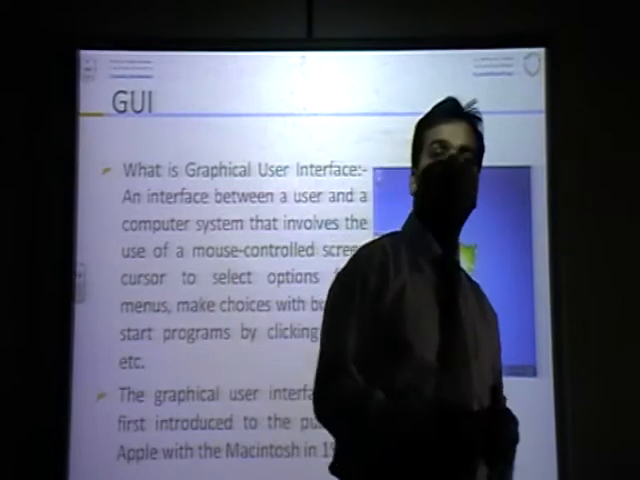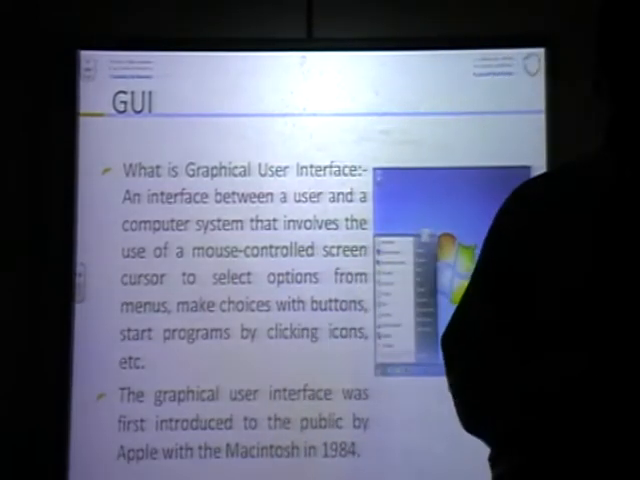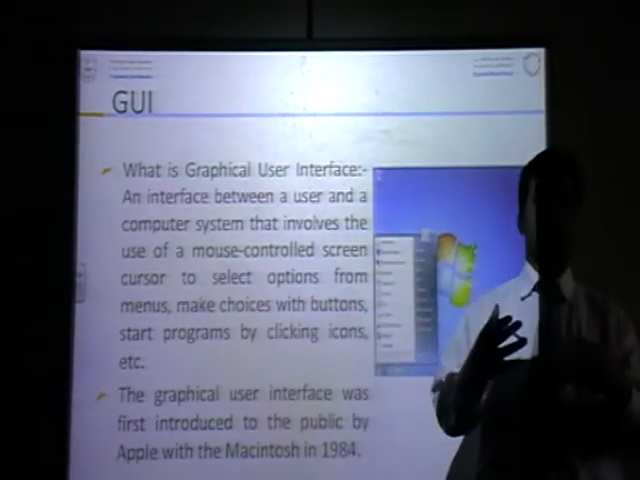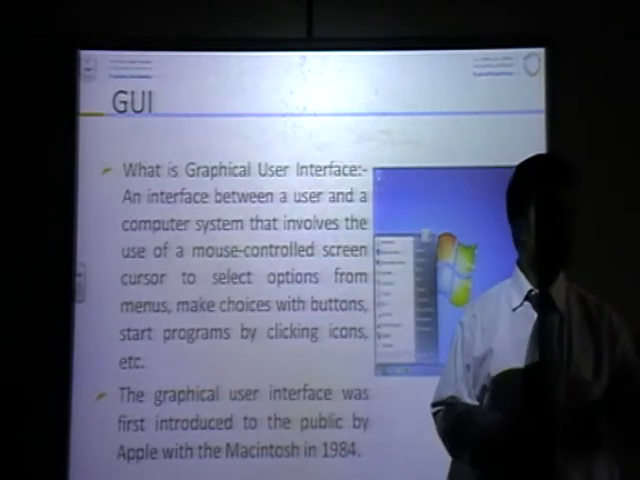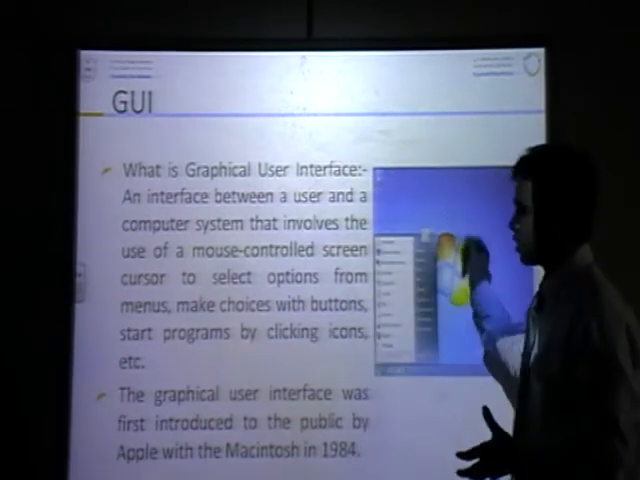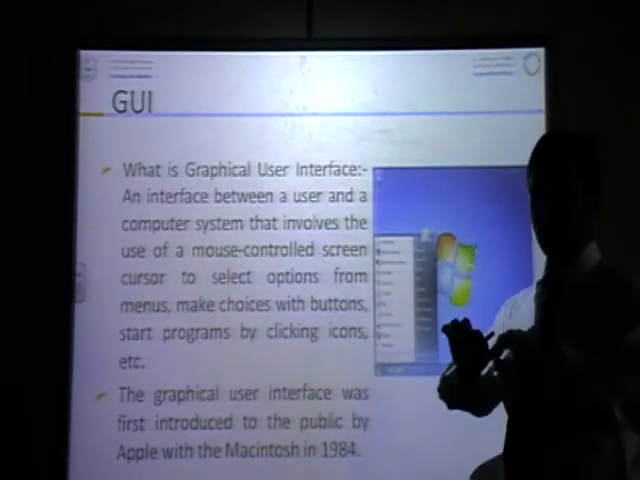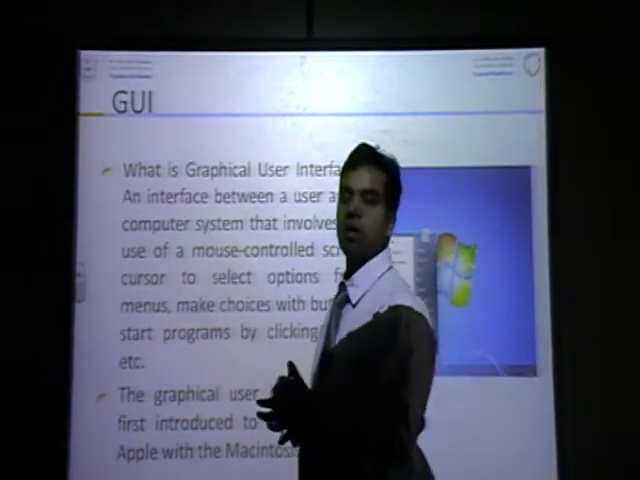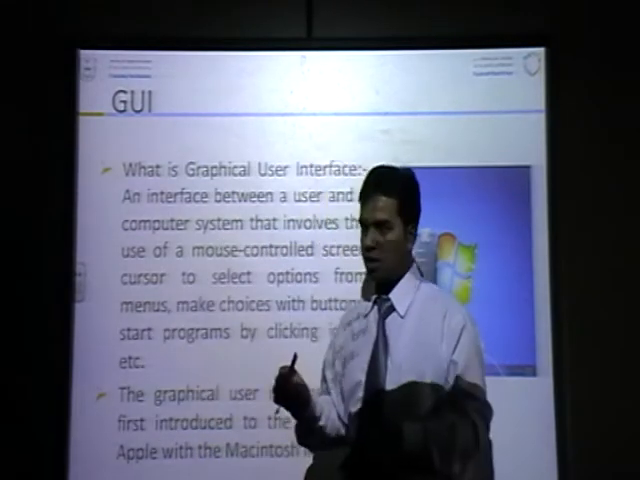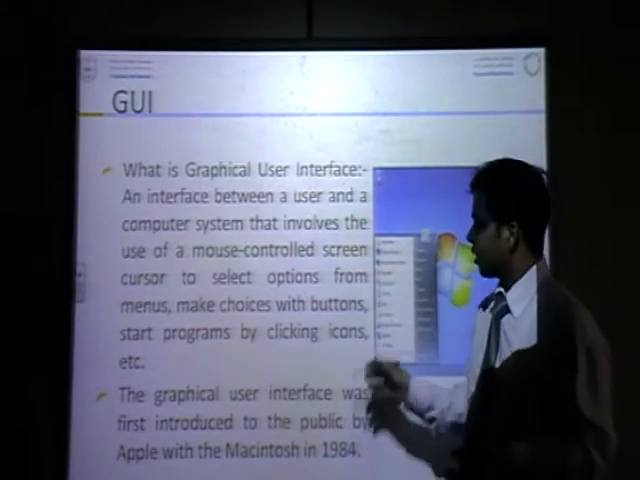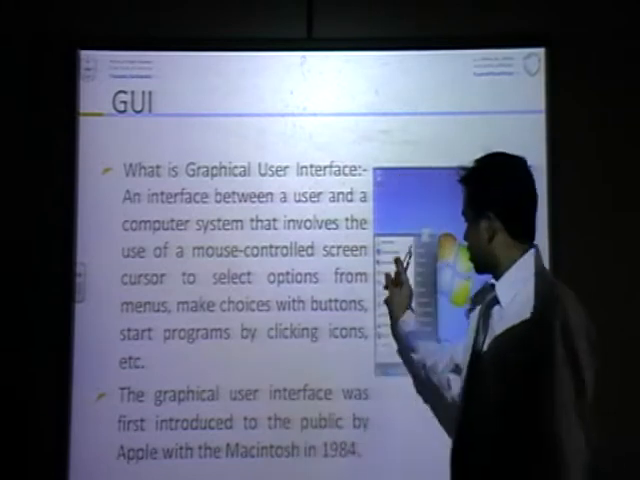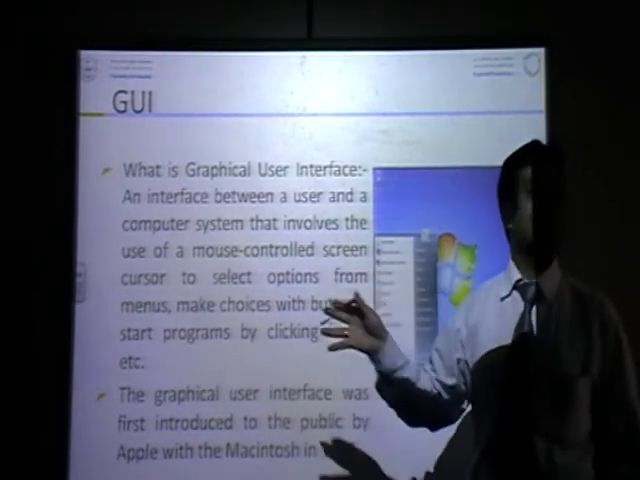Why do we call it graphical user interface? What is the reason? Why do we call Windows a graphical user interface? Because everything we see is pictures. We use the mouse. We don't use commands like we do in DOS or Unix. Here we use pictures. Everything you can see. Programs are displayed in menus and icons. That's why it is called graphical user interface.